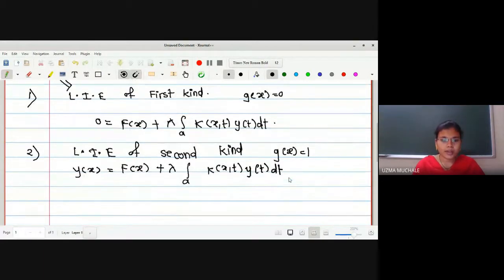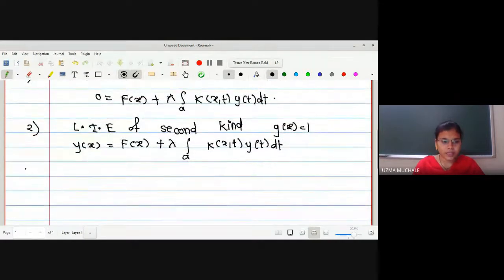Okay. And what is the third kind? First is the linear integral equation of the first kind, and this is the second kind. For the first kind, g of x is 0, for the second kind, g of x is 1, and for the third kind, g of x is non-zero. Linear integral equation of the third kind.